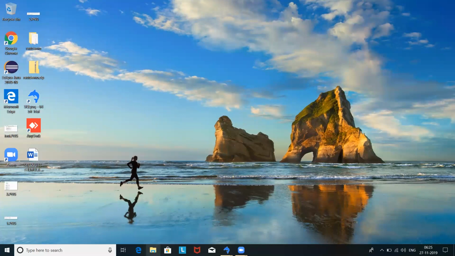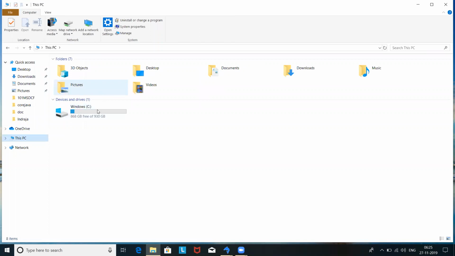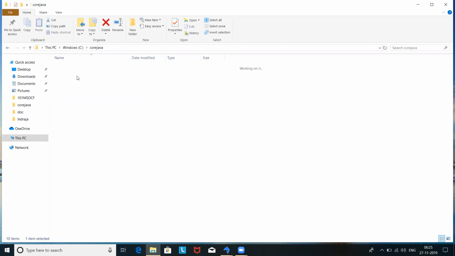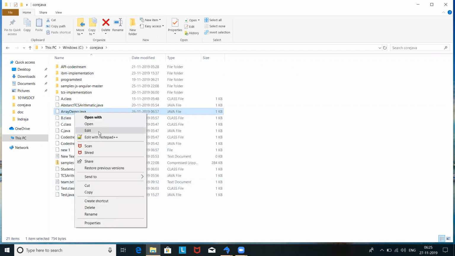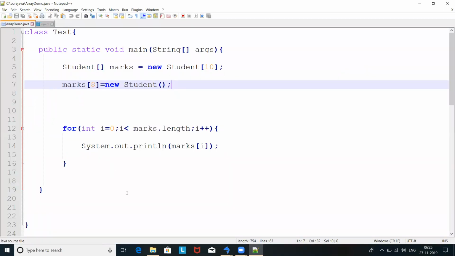Yes, sir. Okay. So let's go and talk about the array concept, and then we will move to another concept in core Java. So we understood that if you want to store a group of similar type of values, then we can use the array concept.